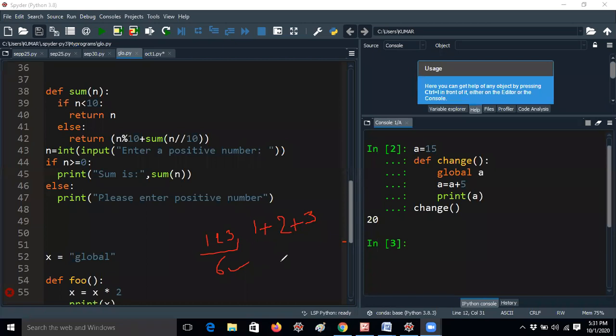In the same way, if I am giving 789, what is the sum of individual digits of 789, guys? Please respond in the chat box. What is the value of the sum of individual digits of 789? Yes, Navika? Yes, fine. Good. So everybody is responding.